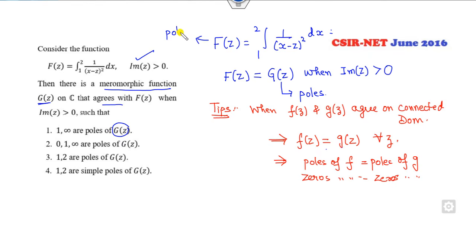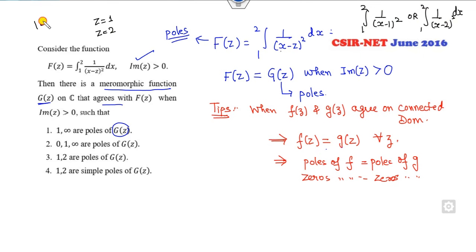How can you find the poles of f? A pole means the function is not analytic. So clearly, when I take z as 1, or z as 2, this integration becomes undefined. So clearly at 1 the function is not defined. Or if I take x minus 2, then clearly this is not defined.